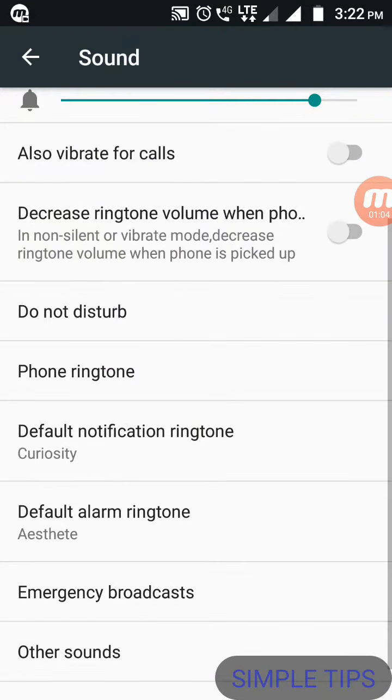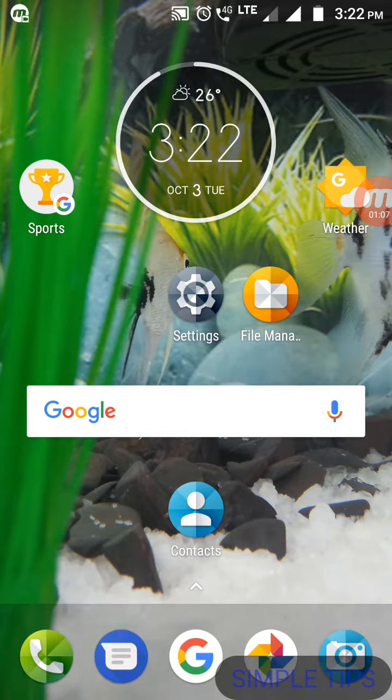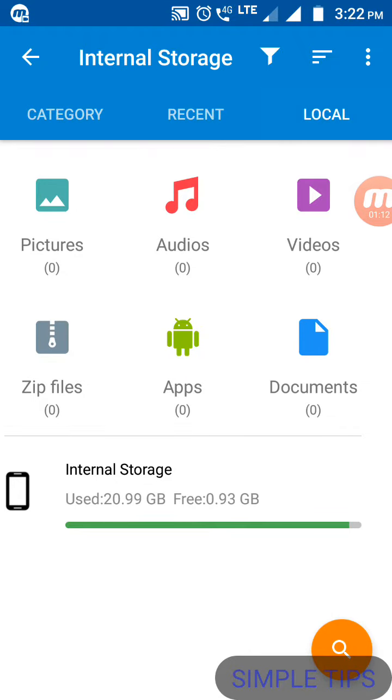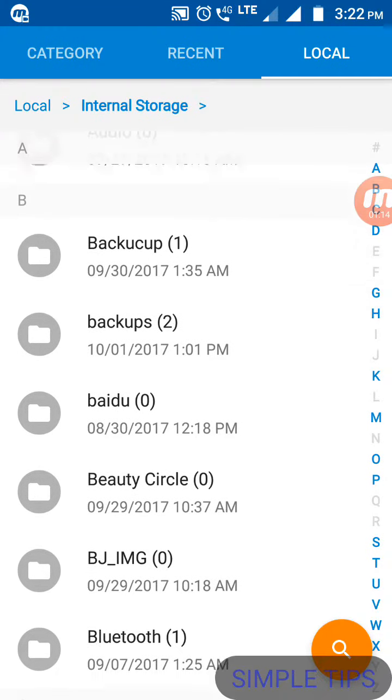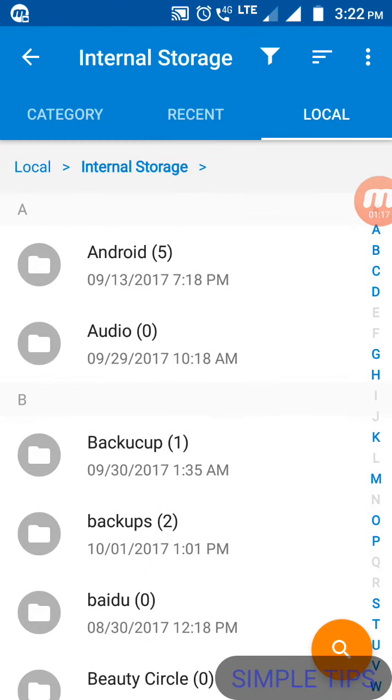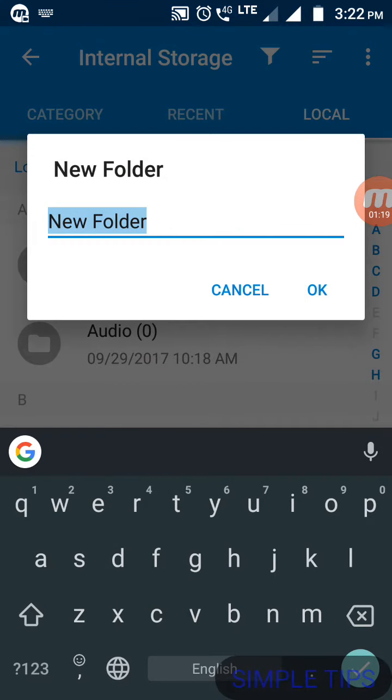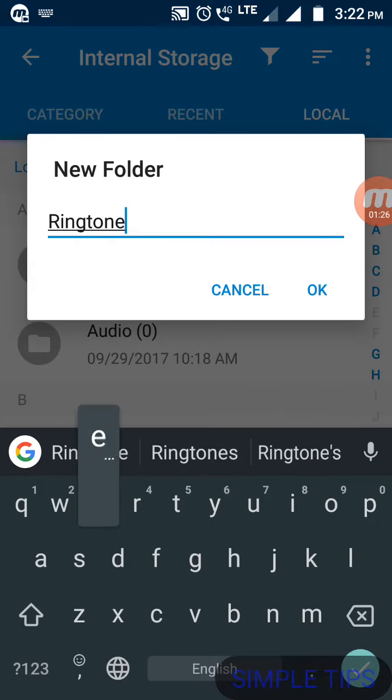So what you have to do is go to file manager, whatever you are using. Lenovo provided me this one. Just open the internal memory and create a new folder named Ringtones. The spelling must be exactly like this. I used a small letter r instead of a capital R and it doesn't work, and without the s after ringtone it also doesn't work, so it must be exactly like this.